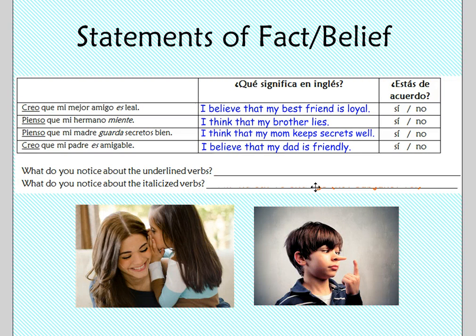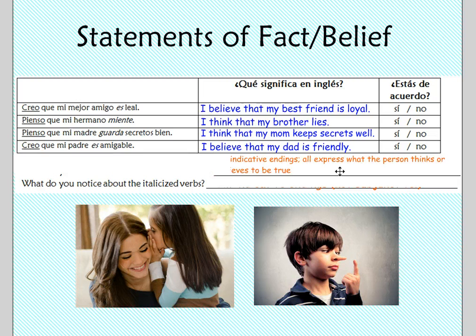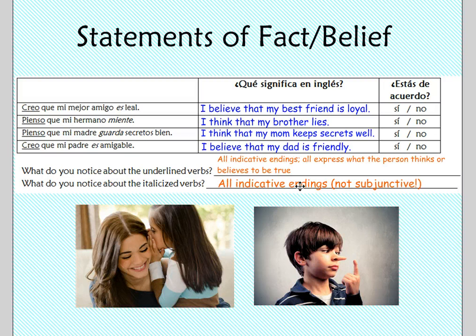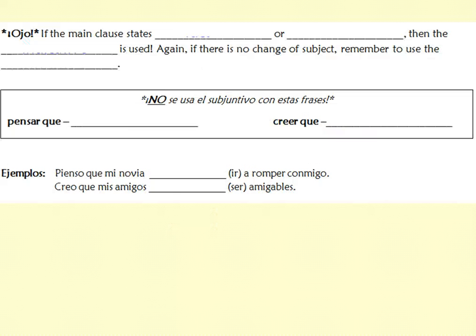Make sure to check your translations, but let's talk about those underlined verbs. They all have indicative endings and all express what the person thinks or believes to be true. The italicized verbs also have indicative endings, not subjunctive. So these sentences make it appear as though the subjunctive is necessary in the dependent clause, since we've got 2 subjects and 2 clauses, but the indicative is used instead. Why would we do that? Because if the main clause states fact or belief, then the indicative is used. Again, if there's no change of subject, remember to use the infinitive.